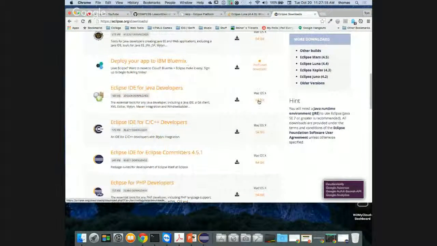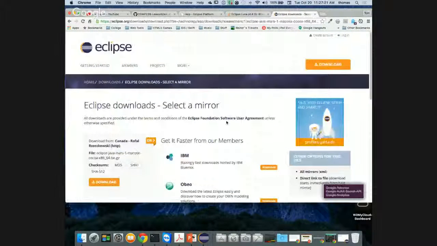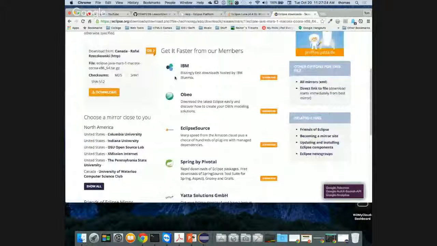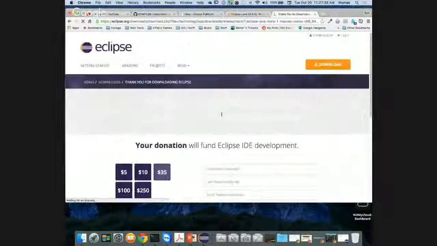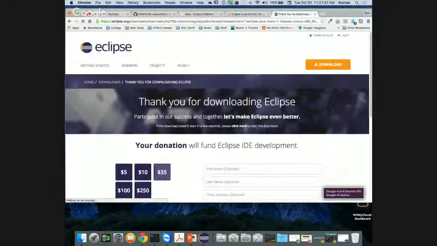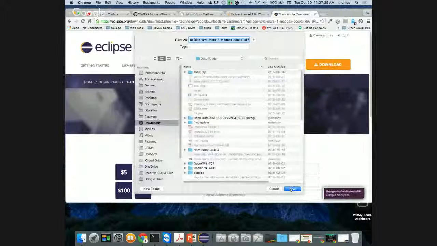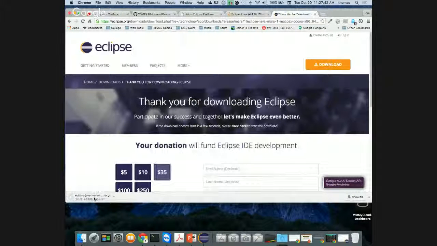You can choose your operating system. Mine's Mac, and I'm going to choose 64-bit, right? And so this is the latest version. It tells me where I'm downloading from, someplace close here. And it says eclipse.java.mars. So instead of Luna, it's going to be Mars now. And I'm going to download. I've done everything correctly. It's asking me for a donation, but I'm going to download it to my downloads and let it resolve. It's going to take a bit of time. It says 1 minute, and it's 165 megabytes.